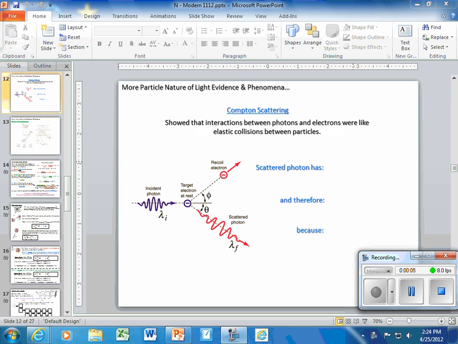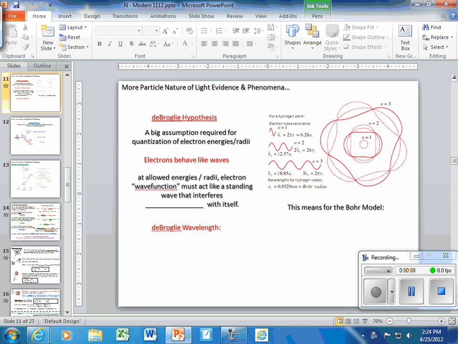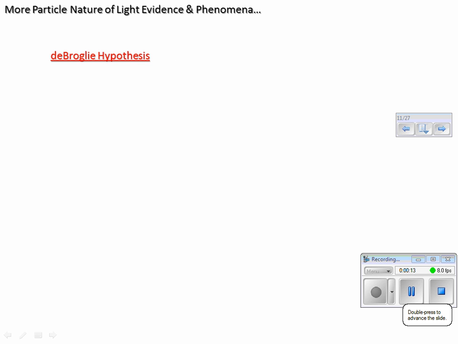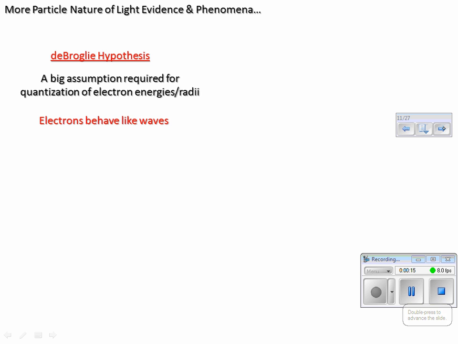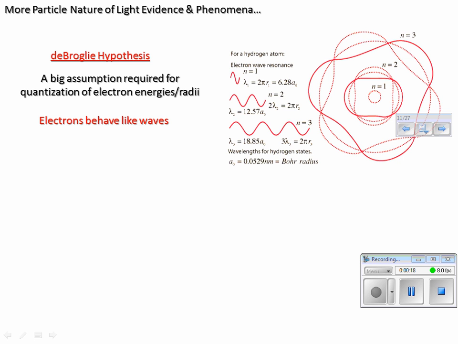Let me back up a slide here, to where we wrapped up today, on this slide, where we talked about what we call the de Broglie hypothesis. We actually ended up changing this up here. We said this is actually the wave nature of particles. It's the opposite of what we've seen so far, where light typically or sometimes behaves like a wave and can also display particle nature. Well, particles can also display wave nature.